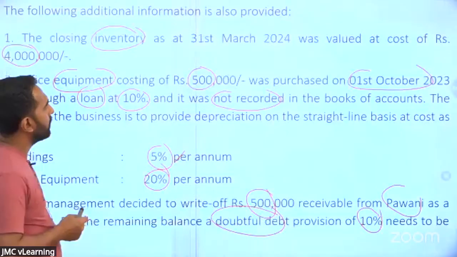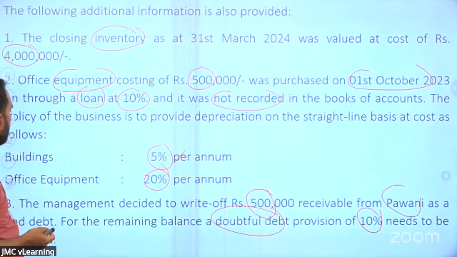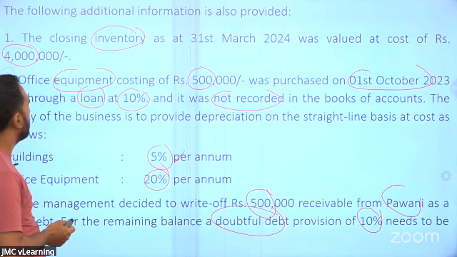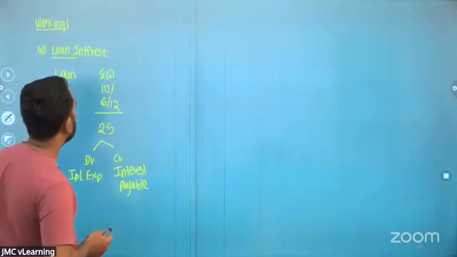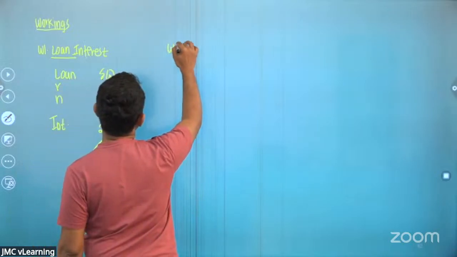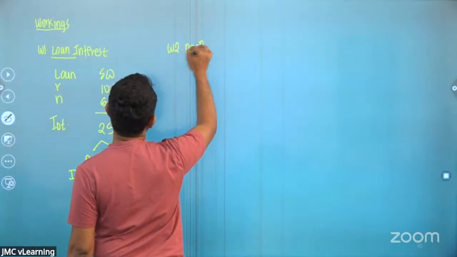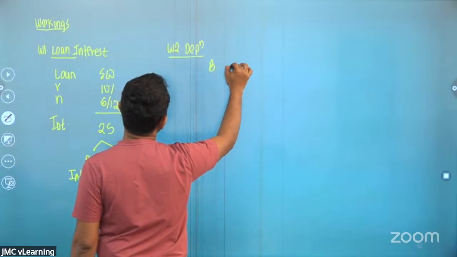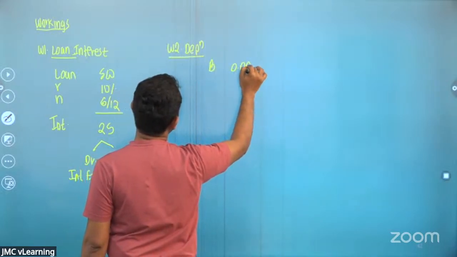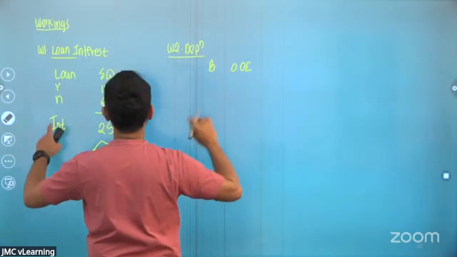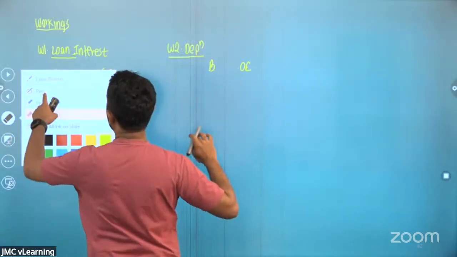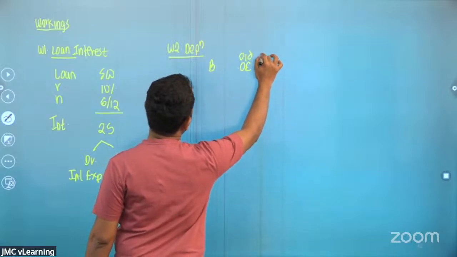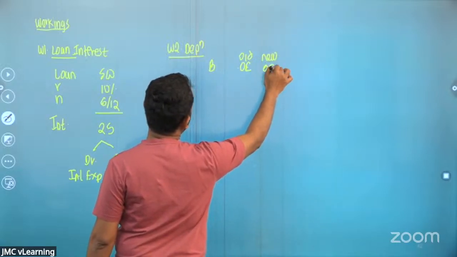Third adjustment is on depreciation, building and office equipment. So we can do the depreciation adjustment. Let me do a small calculation on that. I have to take separately the building, old office equipment and the new office equipment.